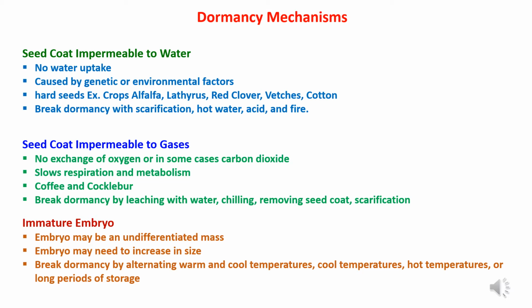Under dormancy, another mechanism is immature embryo prevalence. The embryo may be an undifferentiated mass, and the embryo may need to increase in size. It can be broken by alternating warm and cool temperature treatments, hot temperature, cool temperatures, and long periods of storage.